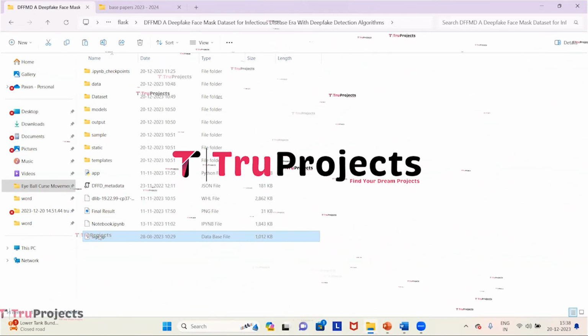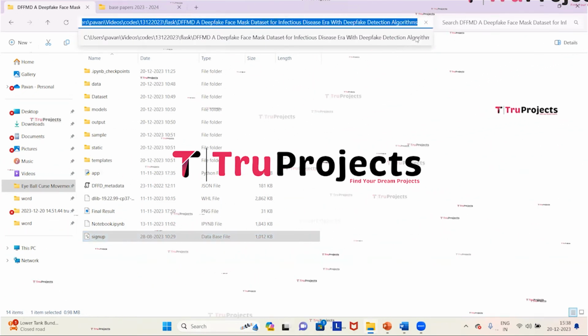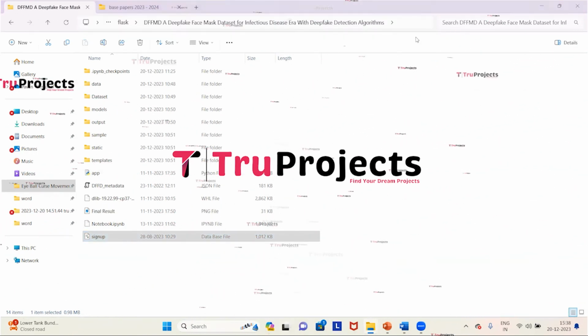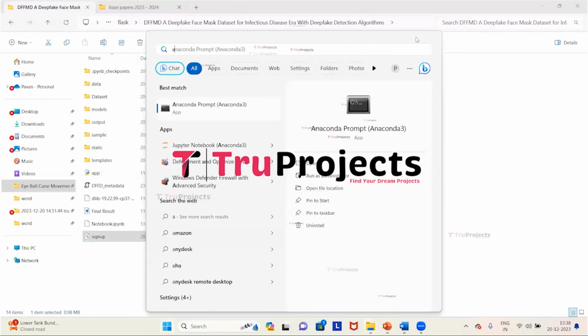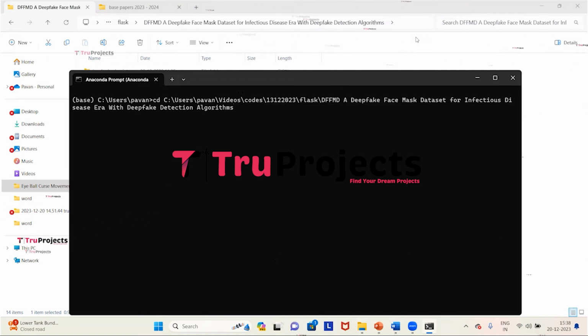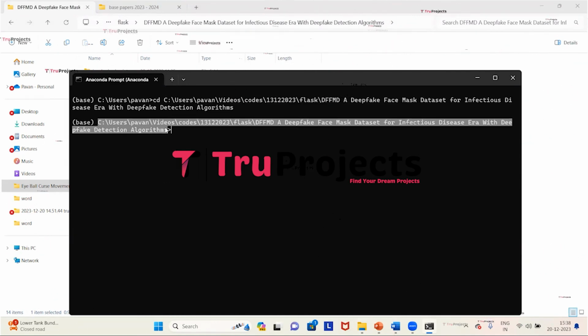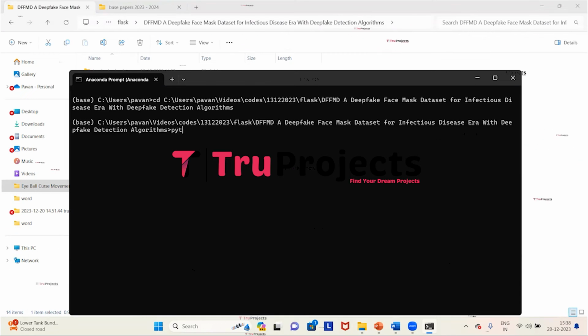Now we need to copy the path of the code folder from the address bar of the file explorer. So I'm copying the path. Now we need to open the Anaconda prompt. Using the cd command followed by a space, we need to paste the copied path and then click on enter. By this, the current directory will change to the code folder's path. Here we need to type the command python space app.py and then click on enter.